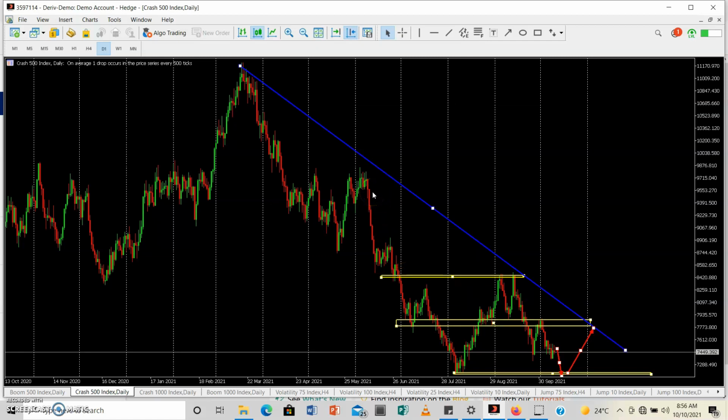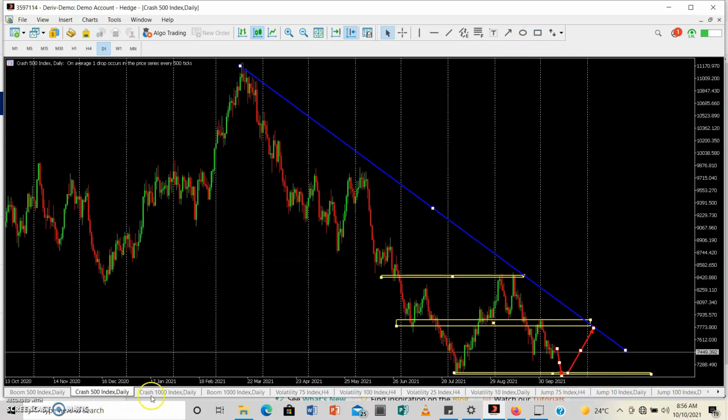For those that want lower time frames, you can still follow these directions in the lower time frames and actually benefit out of it. Why? Because Crash 500 right now is in a downtrend on a higher time frame, right? And we all know that our charts respect the higher time frame most. So you can actually look for smaller entries in the lower time frames, right?